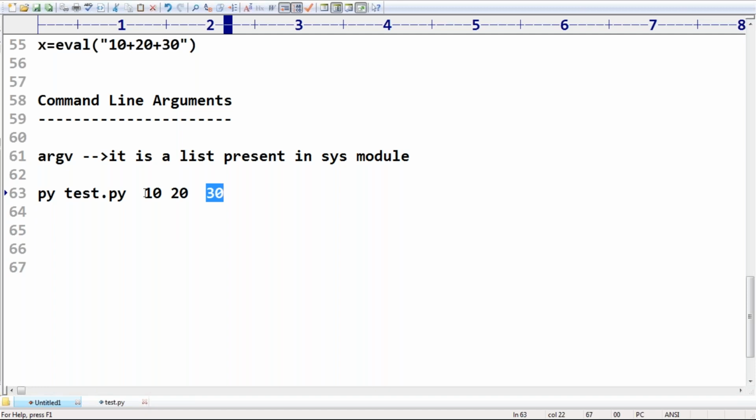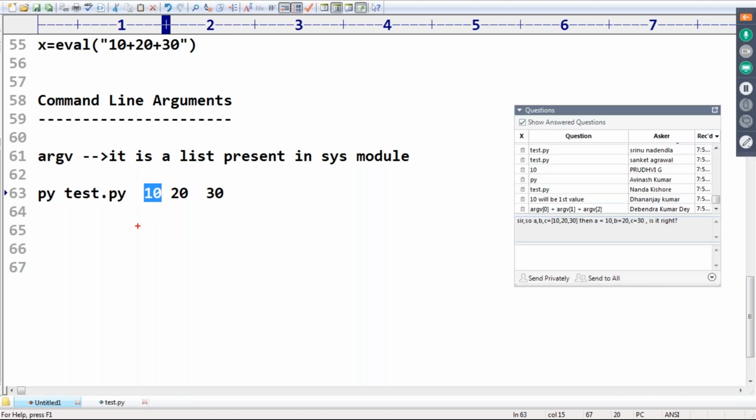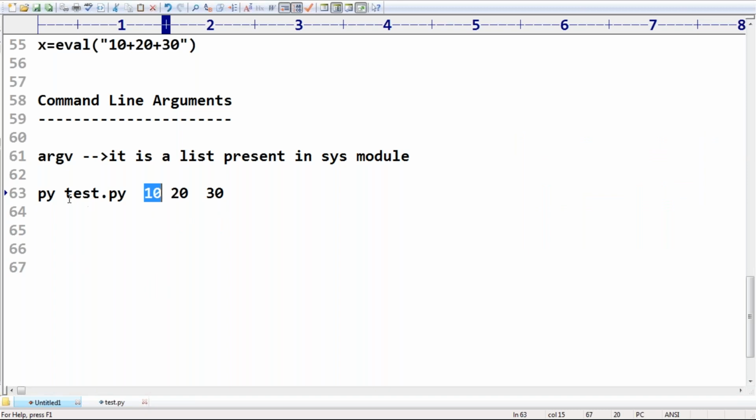The first command line argument is always argv of 1. This one is treated as the first command line argument, right? Remember this one. This is argv of 0, and this is argv of 1, argv of 2, argv of 3, similar to C language. In the C language also, the first command line argument is the name of your program. Remember.